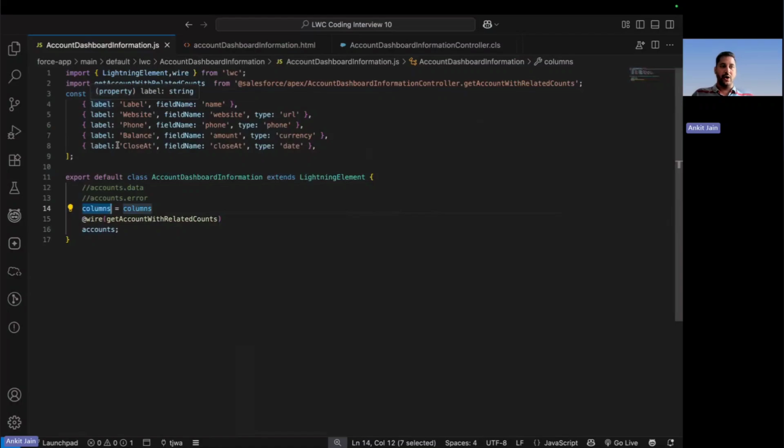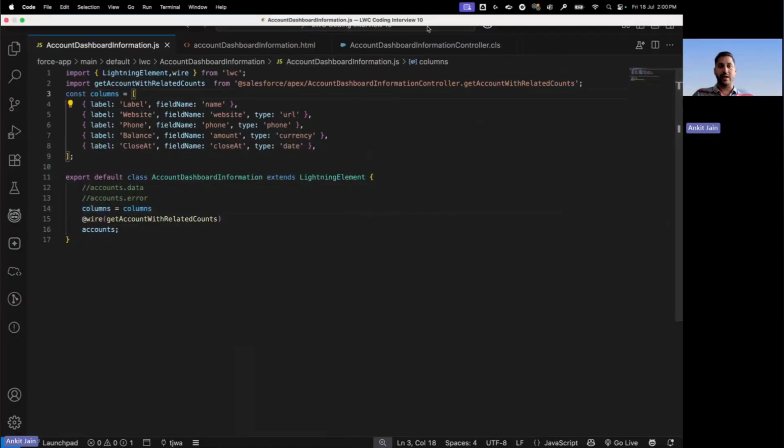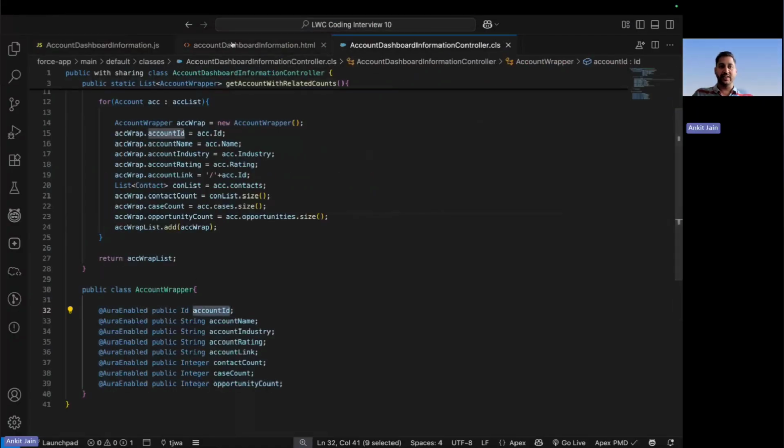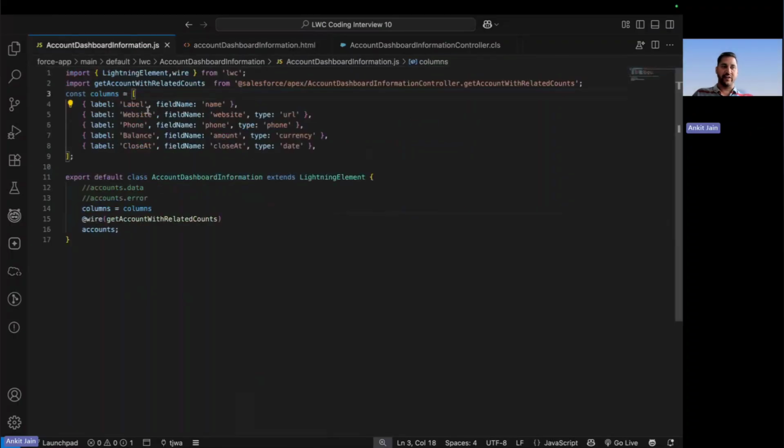Now, moving to the columns that I want to display. In case of column, the label is something you can put anything, but the field name should always come based on what kind of data you are returning. So always be very careful whenever you are designing the columns here. Label is very straightforward. As I said, you can give any name. Like here, I am giving the label as account name. The second one, I am giving as industry. The third one, as rating. You can put any name. It's completely up to you.